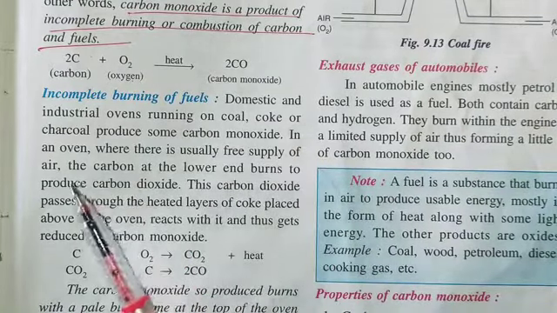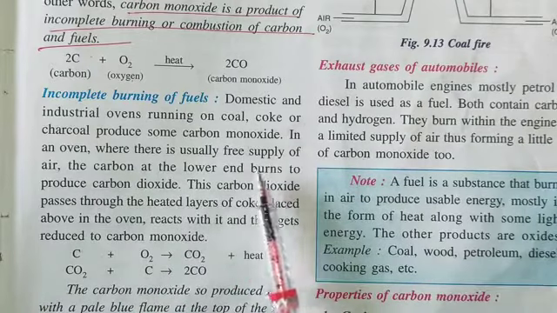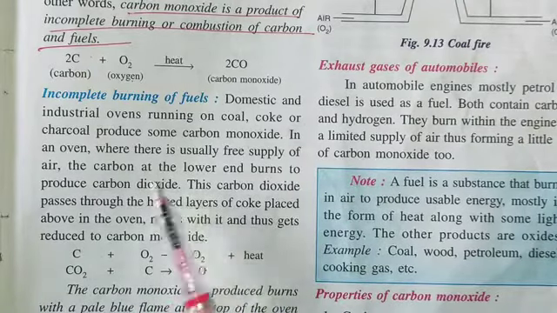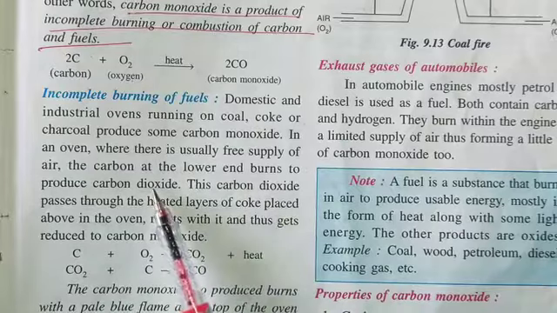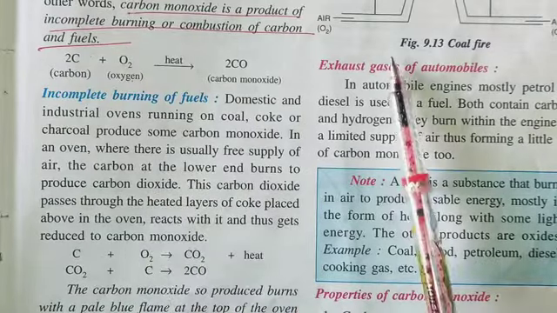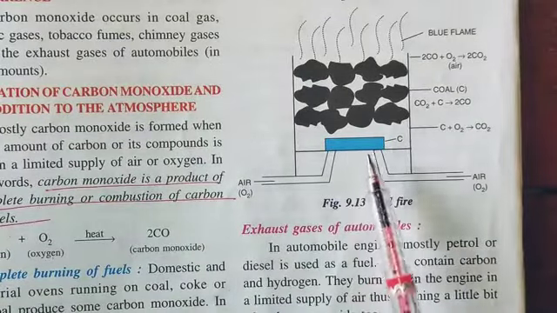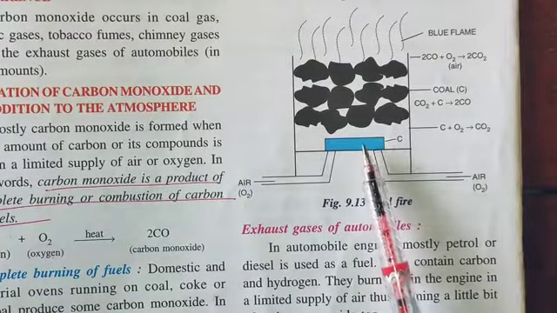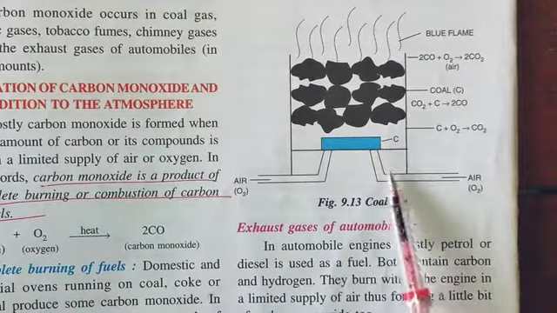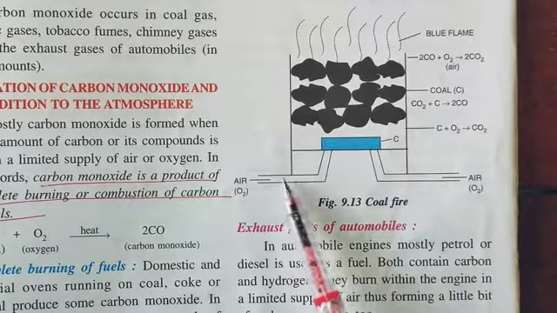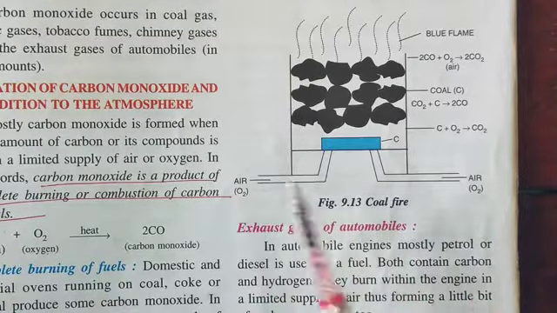Generally in industrial ovens, an excessive amount of air is present where carbon at the lower end burns to produce carbon dioxide. As you can see in this diagram, the coke is burning at the lower end of the oven, and we are inserting air from these two inlets.